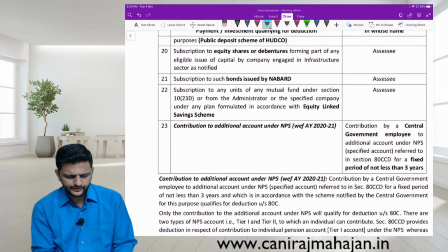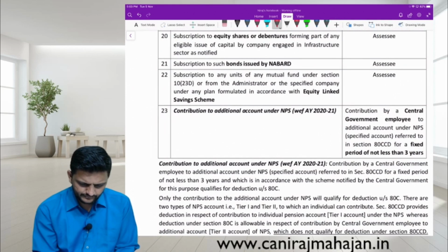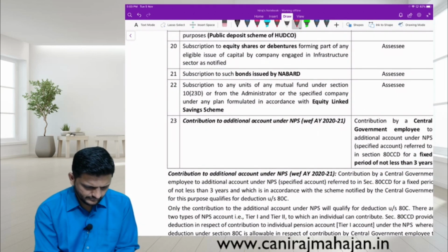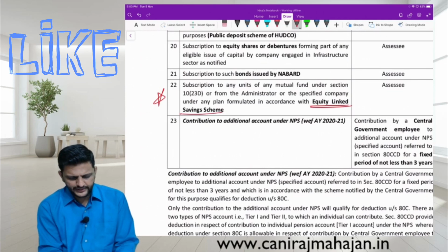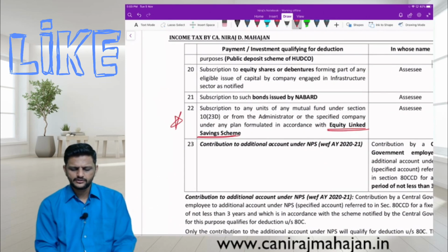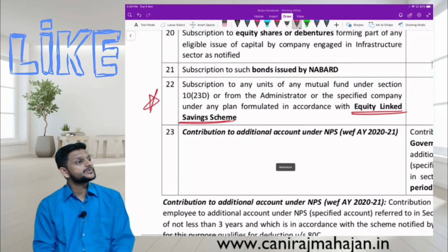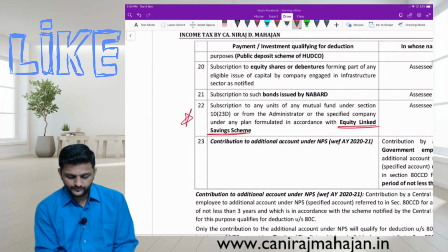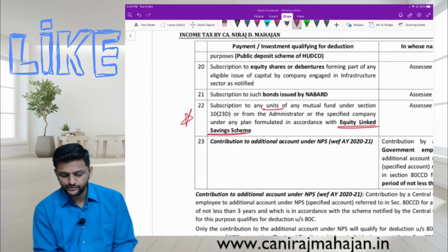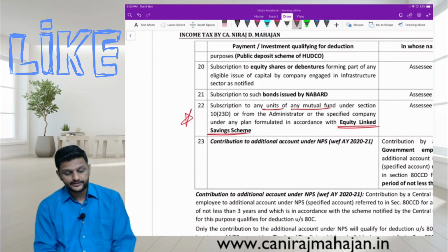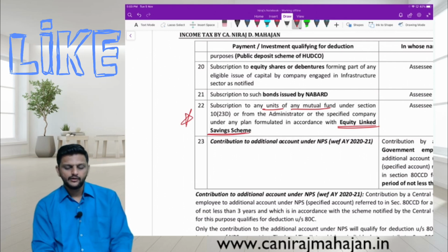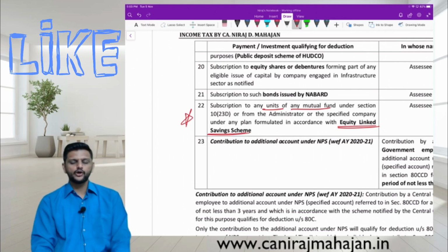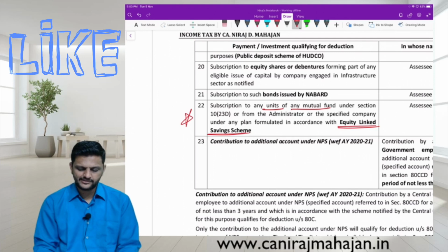ELSS is also there. Very nice this is actually. Equity linked saving schemes. Pay attention. Subscription to any units of any mutual fund under section 10(23)(d) or from an administrator or from a specified company under any plan formulated as per or in accordance with equity linked saving scheme.